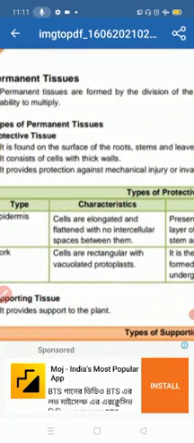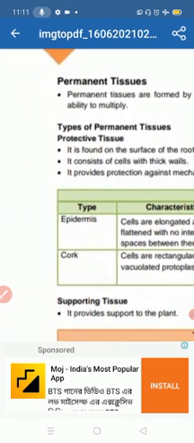It protects against all kinds of injuries, like germs, and gives mechanical and physical support. That is protective tissue as a permanent tissue.